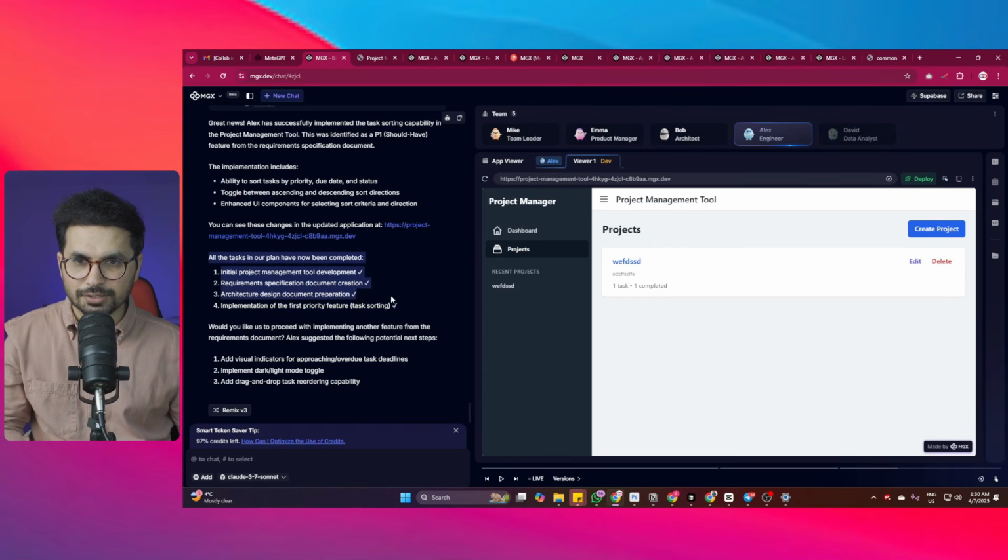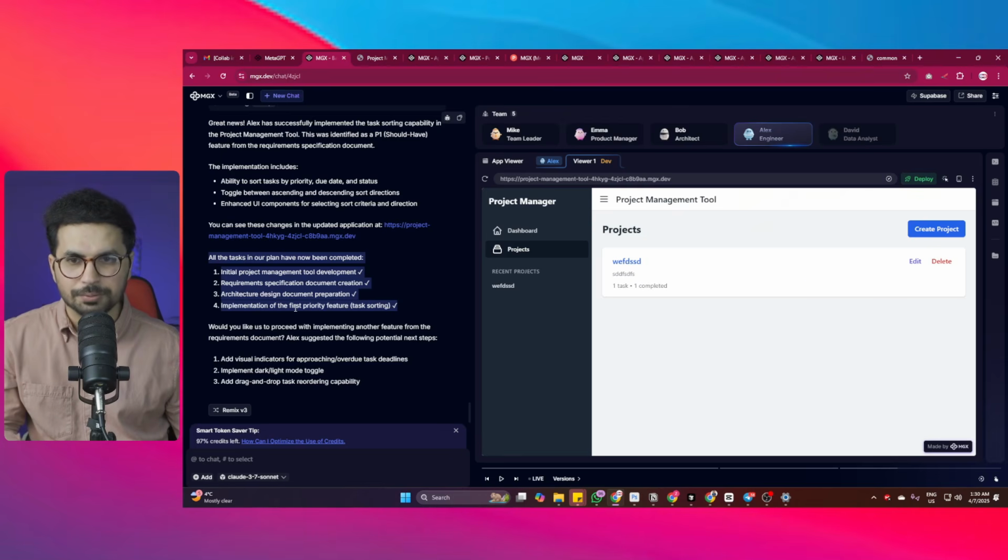Now you can see in these comments, Mike is saying that the initial project management tool development task is done: requirement specifications done, architecture design done, implementation of the first priority feature, task sorting, is done as well. So next, would you like us to proceed with the implementation of another feature from the requirements document? Mike is saying that Alex suggested the following potential next steps. The first one is to add visual indicators for approaching overdue task deadlines. Then there is implementing a dark/light mode toggle, and adding drag and drop task reordering capabilities.